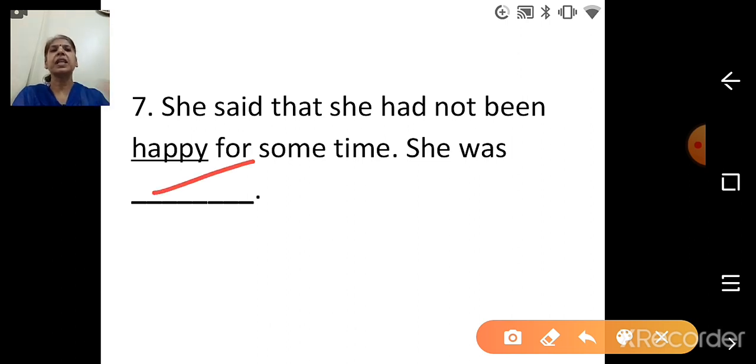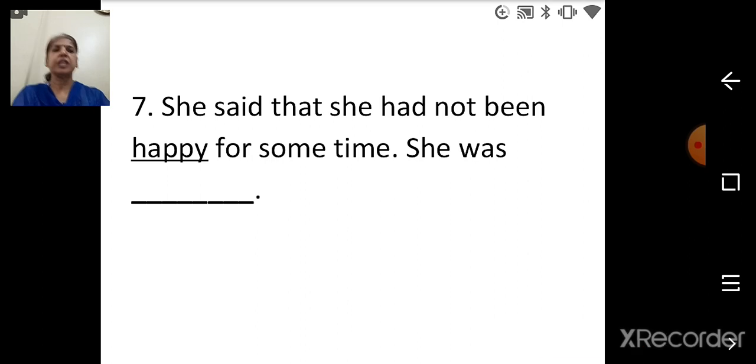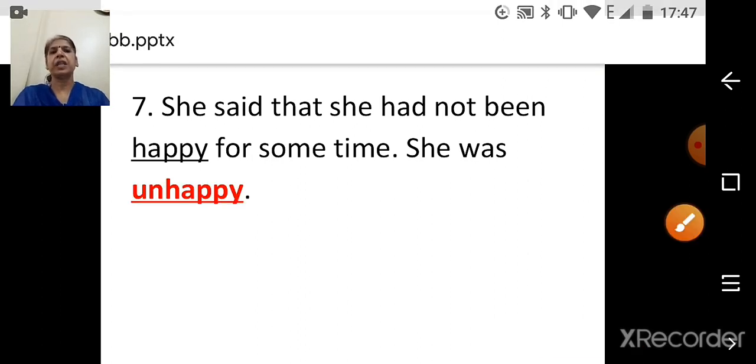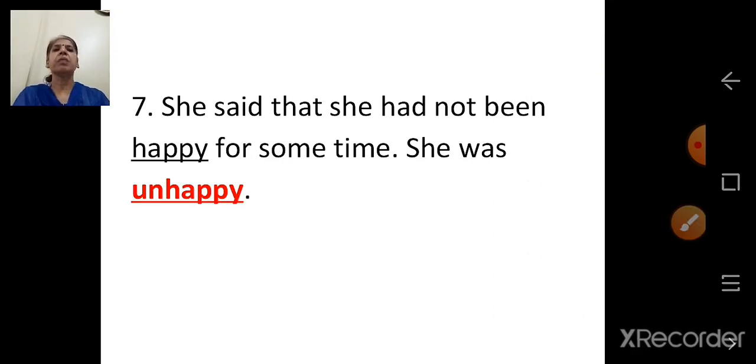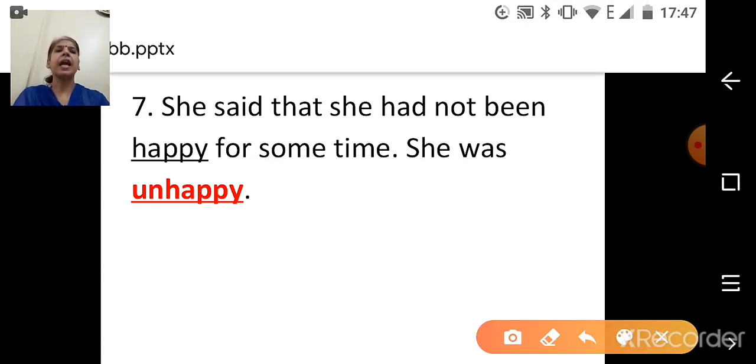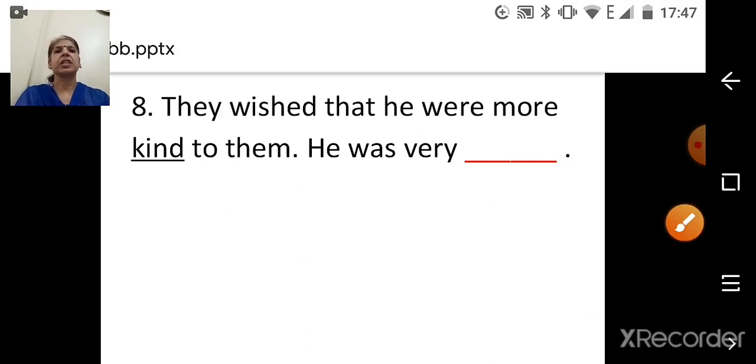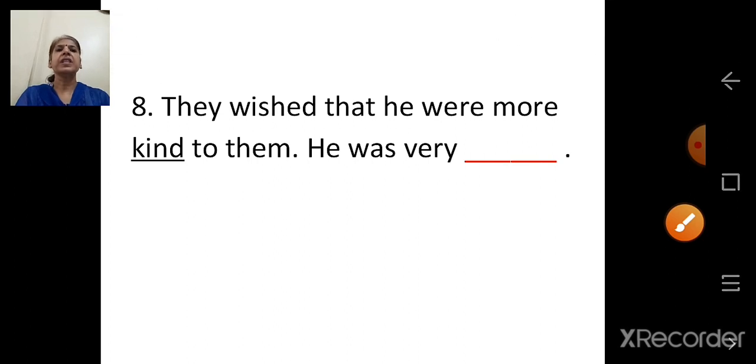Happy. Which word is underlined? Happy. What do we have to add? Un. So un plus happy, unhappy. She was unhappy. She said that she had not been happy for some time.